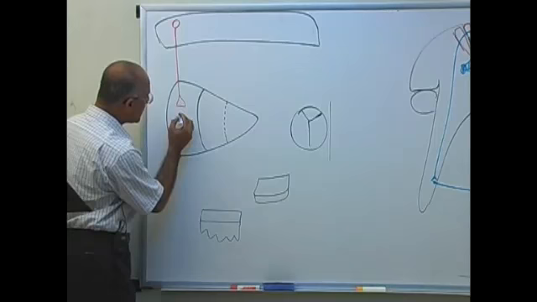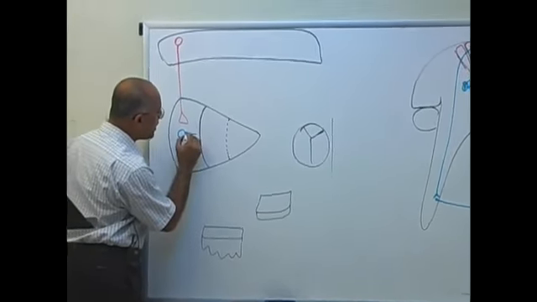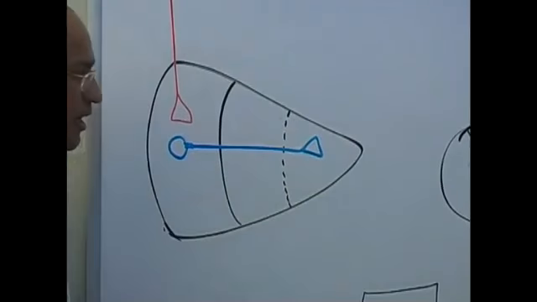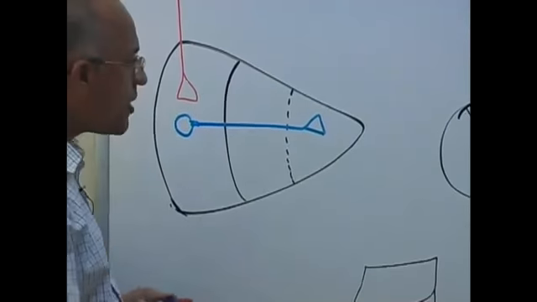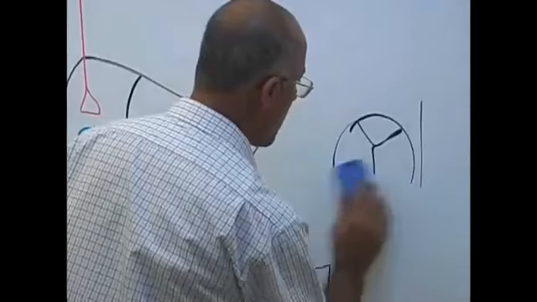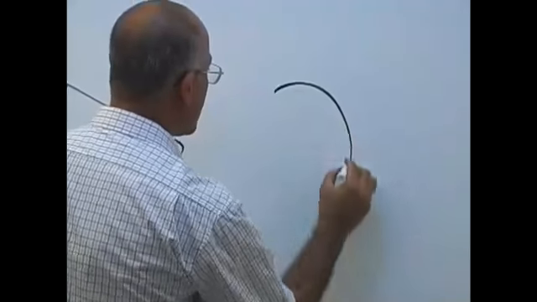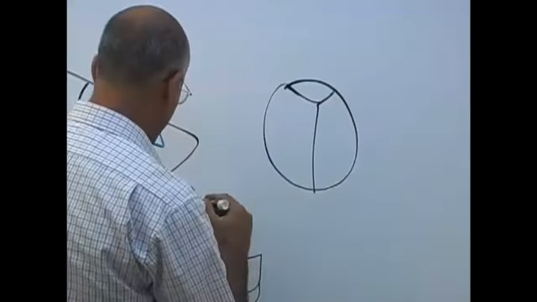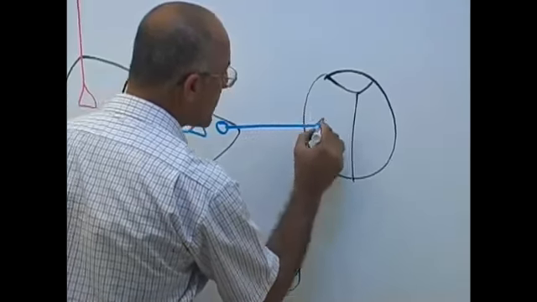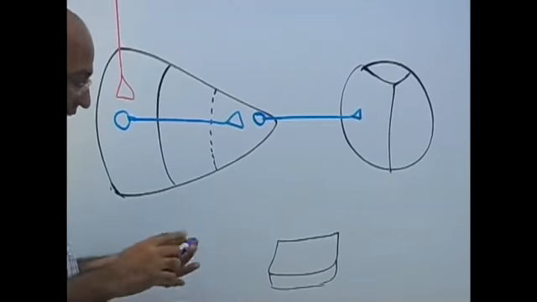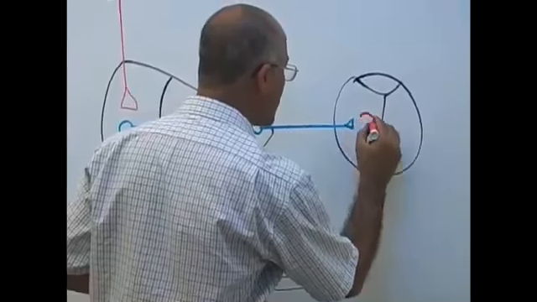Then from here, very important connections are going to the, what is this? Globus pallidus internus, right? And from there, fibers are going, what is this? Thalamus. And then it should loop back.